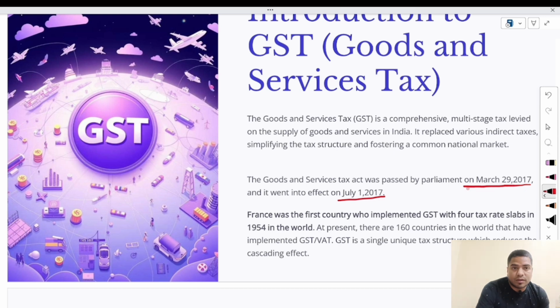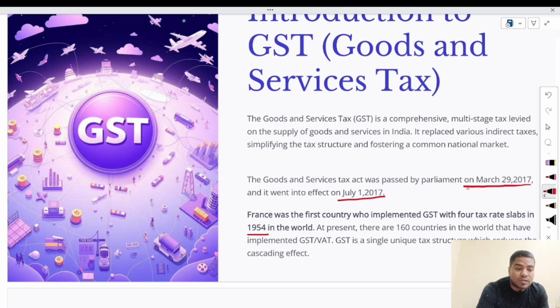France was the first country. Many people were thinking that GST has only been implemented in India, not in any other countries. But before India, in 1954, France was the first country in the world to implement GST, with 4 tax rate slabs.